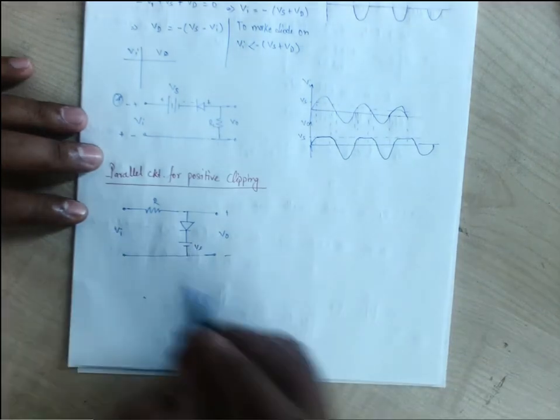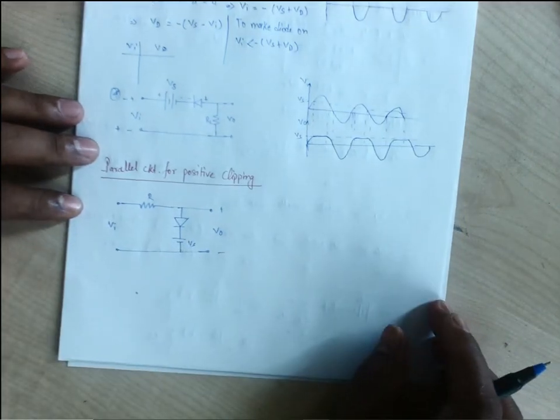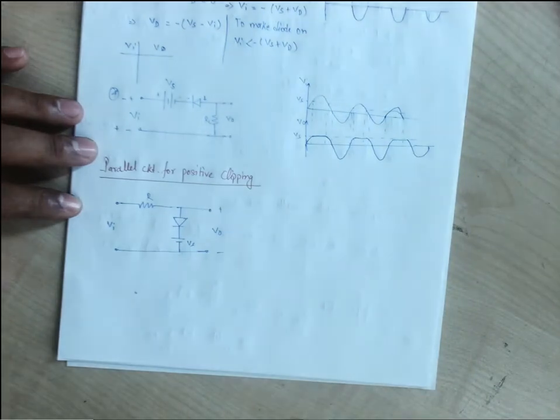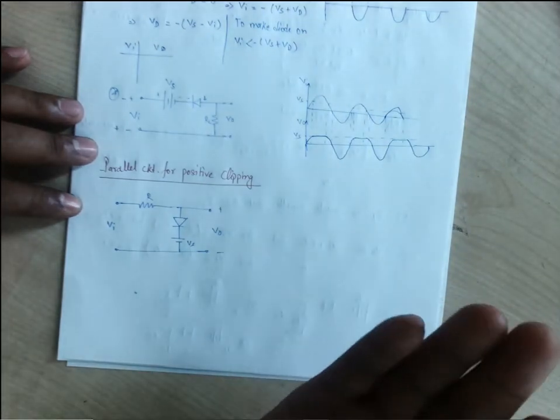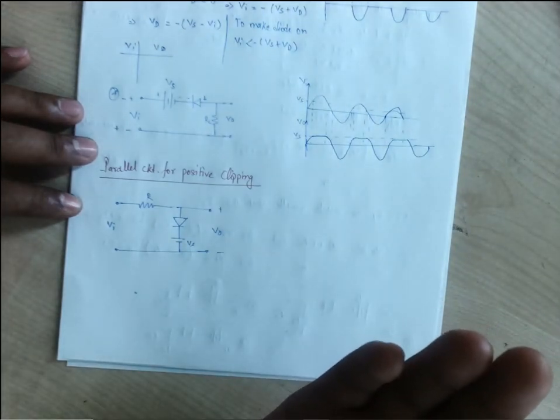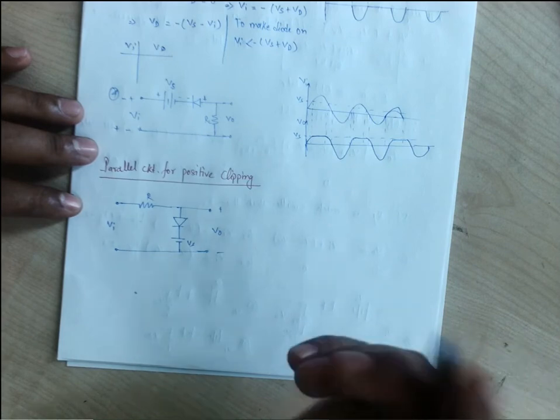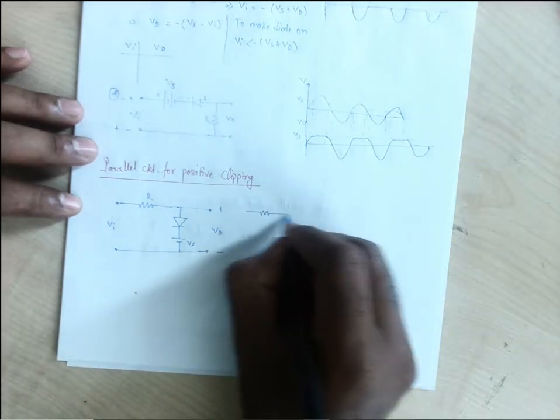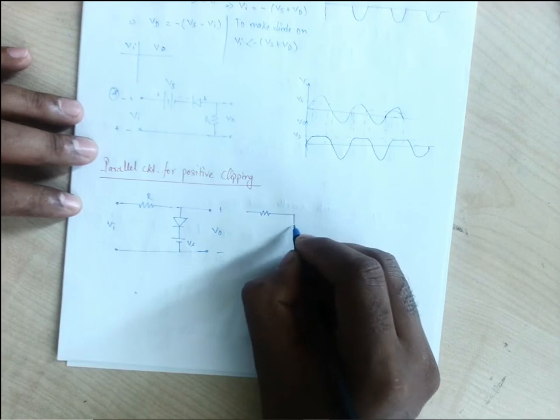This is the input. So for the on state, this diode can be represented, if we consider the practical diode, as some knee voltage and forward resistance. Positive, negative.